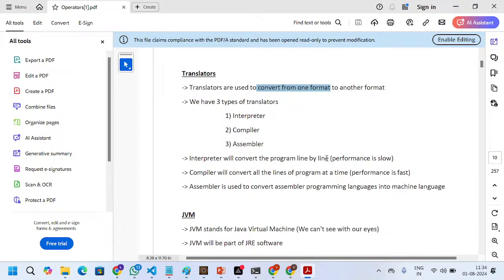If it converts line by line, then what might be the issue? The performance is very slow, right? That is the performance issue. The compiler converts all the lines of the program at a time, so the performance is fast. The assembler is the translator which converts assembler language into machine language, but nowadays assembler language is not used, so the assembler translator is not required as of now.